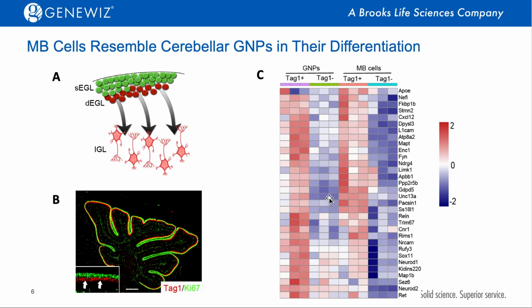By RNA sequencing, we found that both GNPs and tumor cells, after differentiation, highly express genes associated with neuronal maturation. This data suggests that the tumor cells resemble cerebellar GNPs in their differentiation.